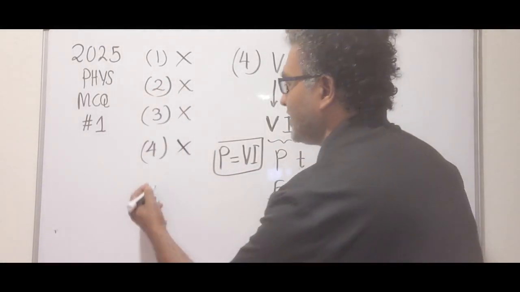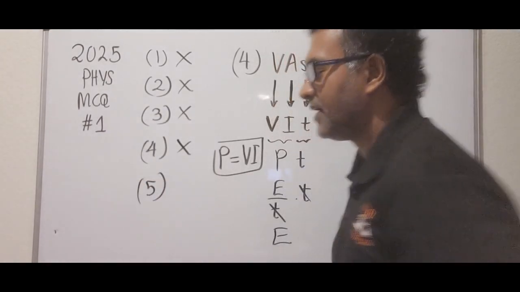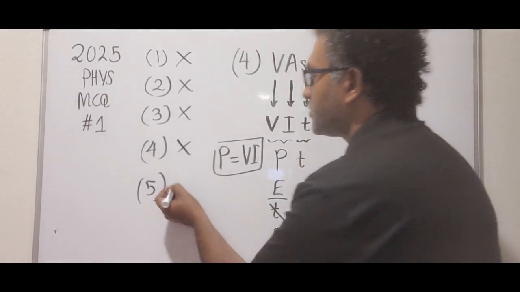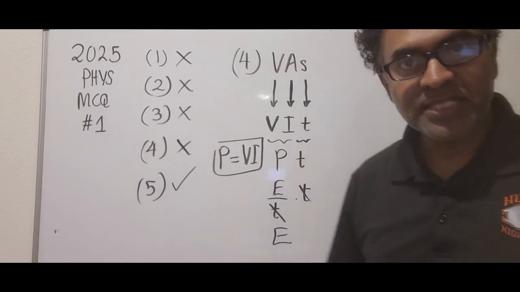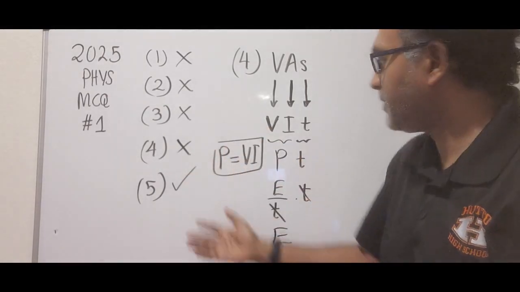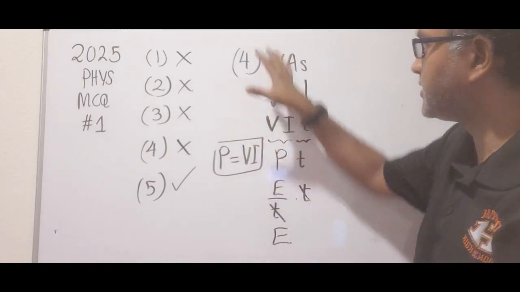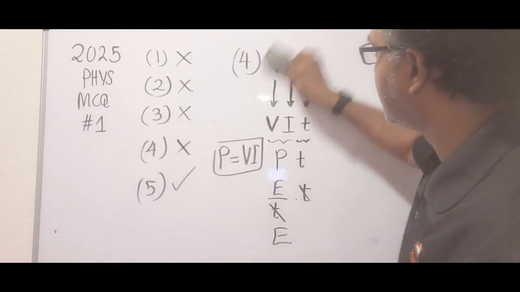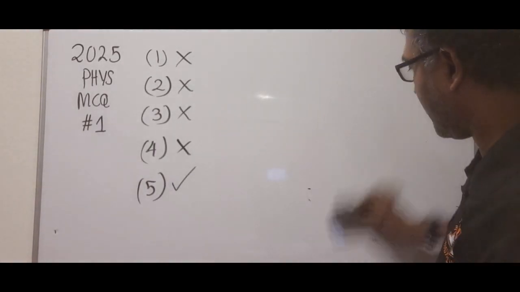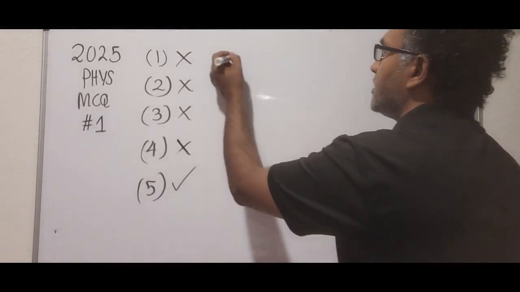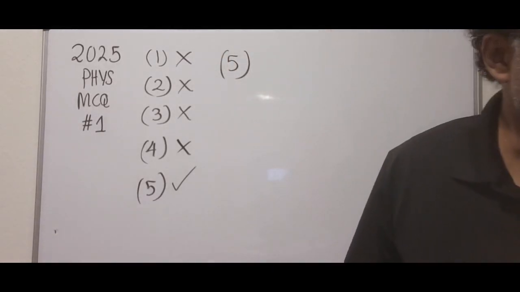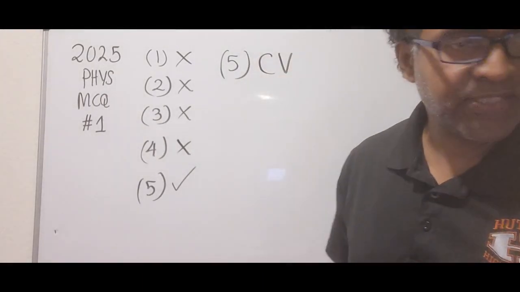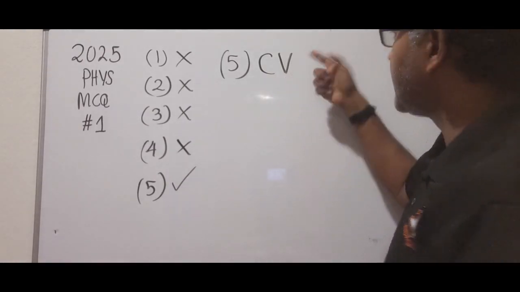So then obviously we have only 5 choices, so it must be the 5th one. The 5th one is the correct one. So, simply using the method of elimination, you can get the answer. But just to make this complete, I'll do an analysis for the 5th choice as well. So let's look at number 5. The units would be coulombs, volts, per seconds.